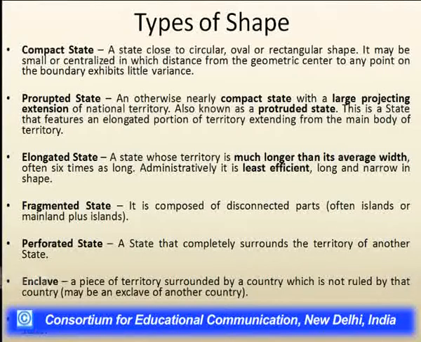The fragmented state is composed of disconnected parts, like different islands that have been separated from the mainland. The next, fifth type is perforated state. Perforated state is that state which completely surrounds the territory of another state. After this, there are two subcategories of this shape of state, enclaves and exclaves, that we will be discussing separately.